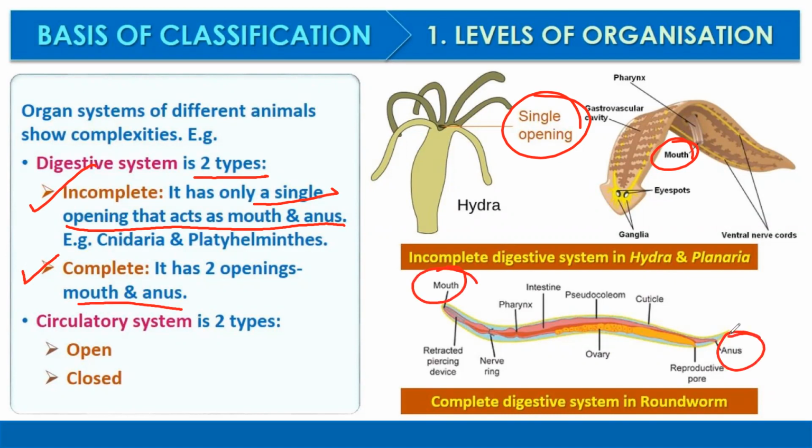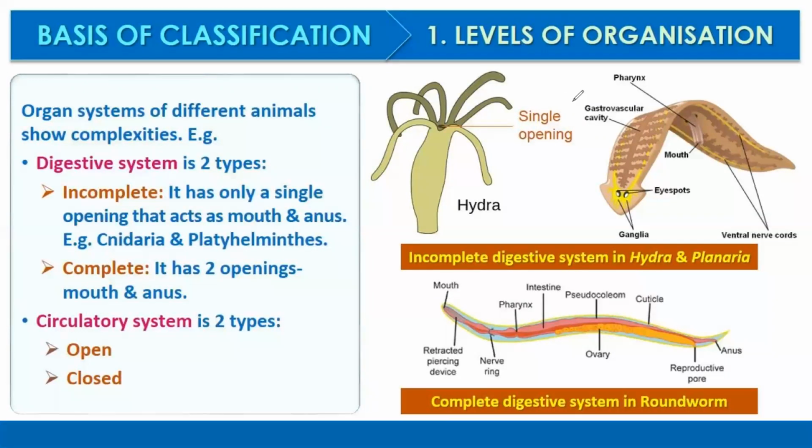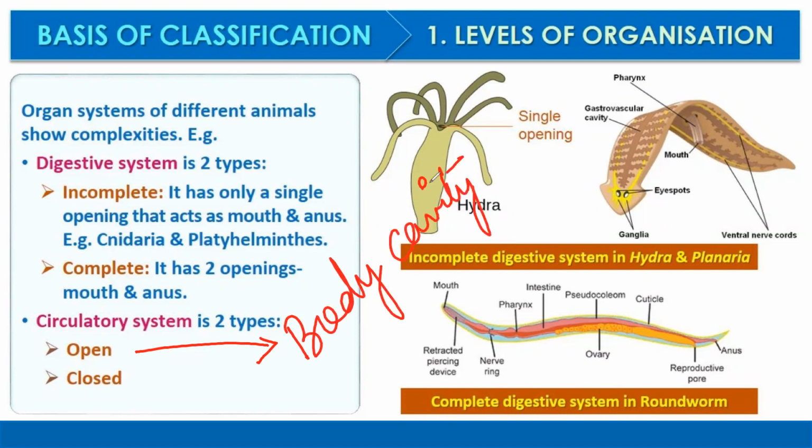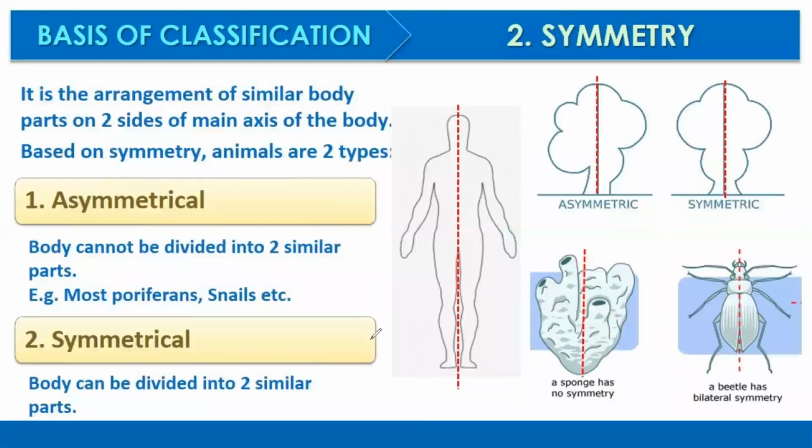Circulatory systems are also of 2 types, open circulatory system and closed circulatory system. In the open circulatory system, blood flows into the body cavity. It doesn't have specialized blood vessels, whereas in the closed system blood flows within blood vessels. So it is closed.